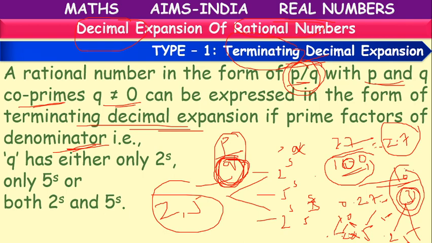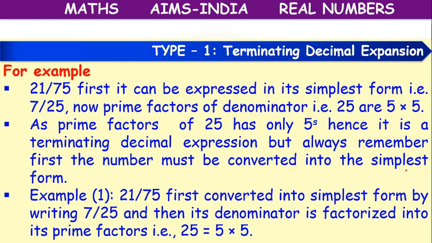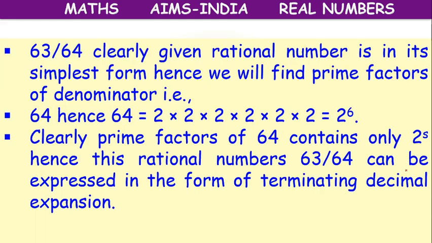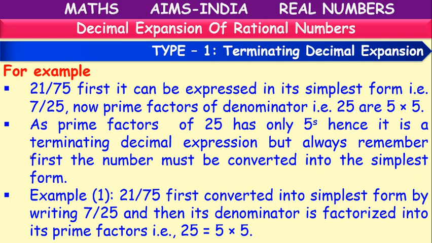Okay, children. Next. Here, let's see some examples. Here, 21 by 75 is there. It is a rational number. So whenever we have a rational number, first we have to try to arrange it in its simplest form.